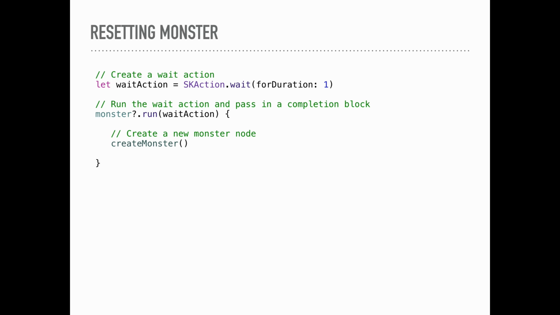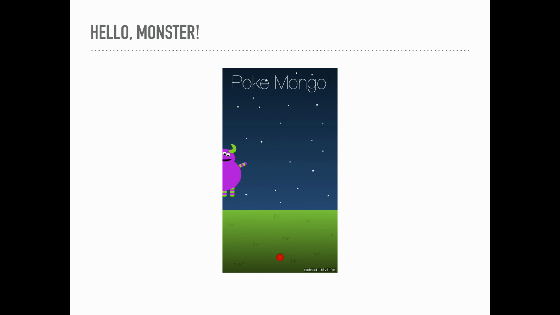So one way to deal with this is to use the SKAction wait method and pass in a second. So we're going to wait 1 second after the monster gets hit before we create a new one. And then you can just pass in the method you want to call into the wait action as a completion block on the run method. So now when we do that, we hit our monster, and then a second later, a new one appears.